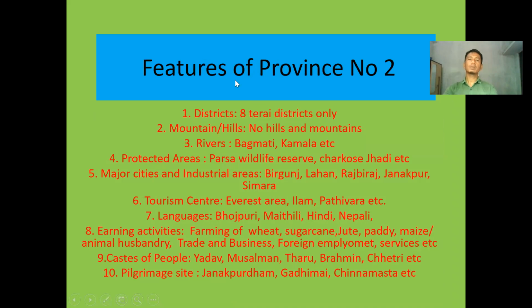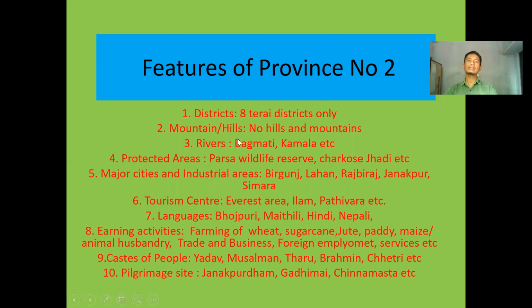Okay. Now regarding the features of province number 2. There lie 8 districts. We didn't count just a minute ago, but here it has been mentioned. But 14 districts lie in province number 1. Sorry, in province number 2, there lie 8 districts only. But in our province number 1, where we have been living, there lie 14 districts.